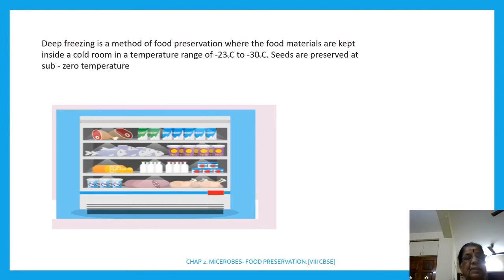Deep freezing is a method of food preservation where food materials are kept inside a cold room at a temperature in the range of minus 23 degrees centigrade to minus 30 degree centigrade. And usually seeds are preserved at sub-zero temperature.